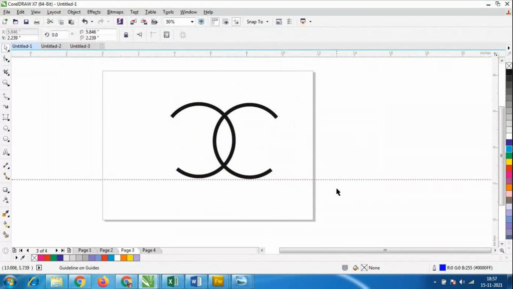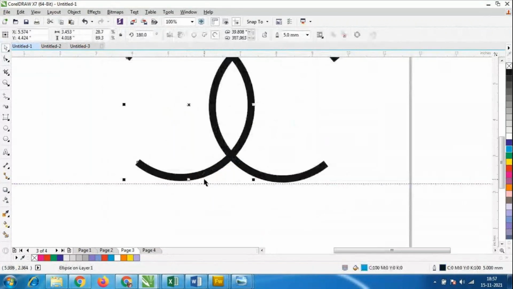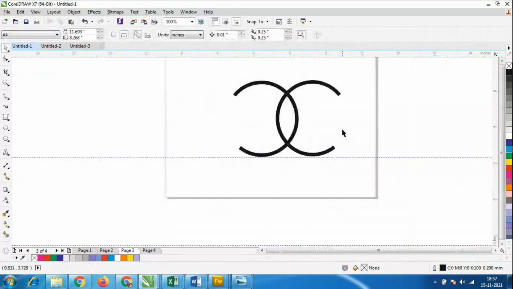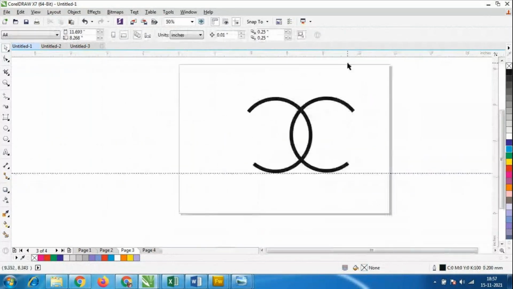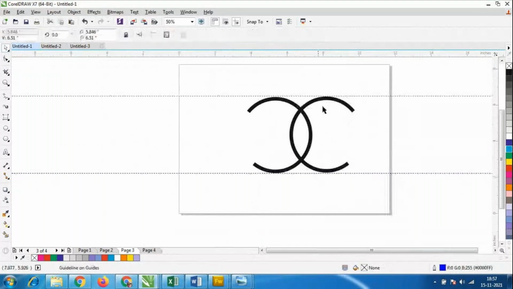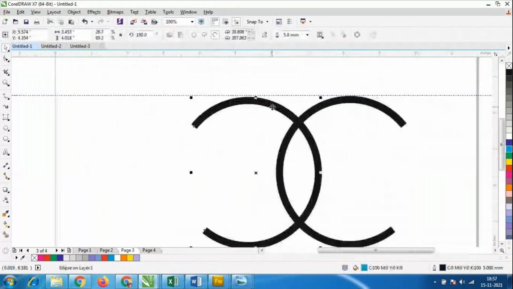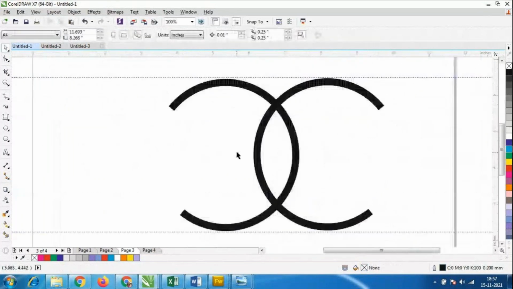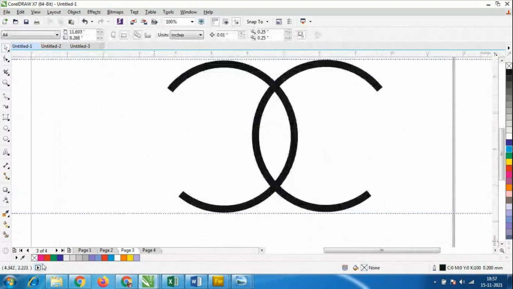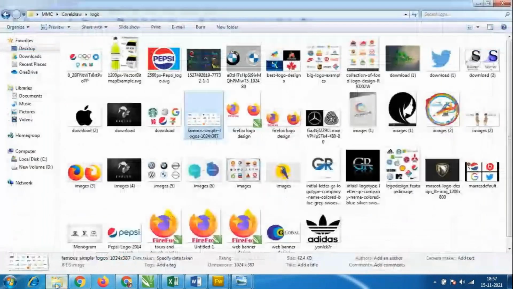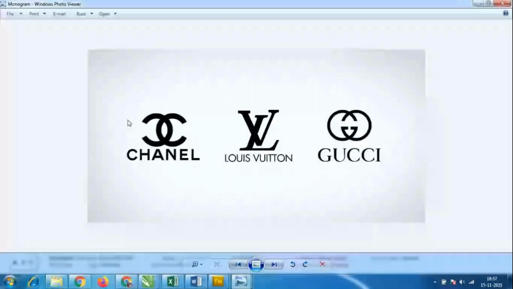So there are some gaps, so it should be proper. Yeah, this is a logo. Look at here, we could even increase the thickness of the outline. We could make this kind of logo also.